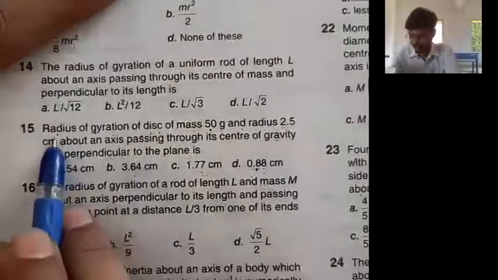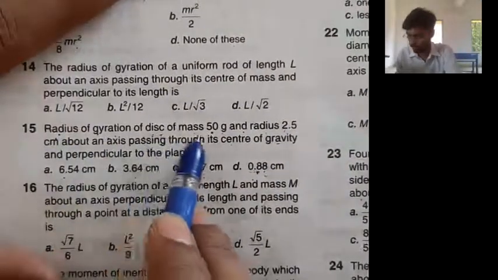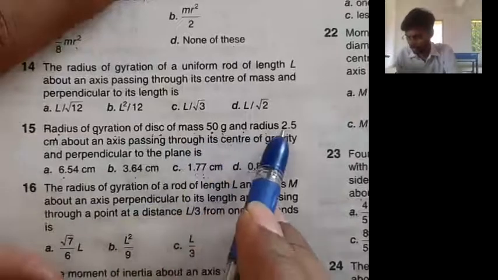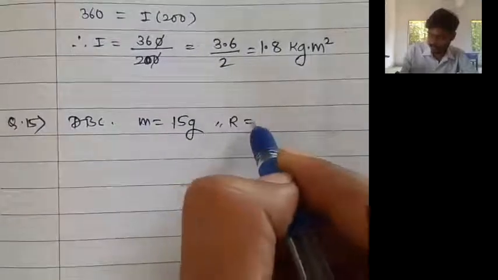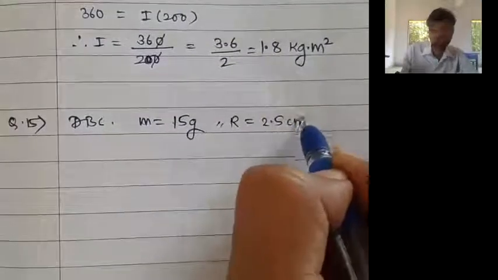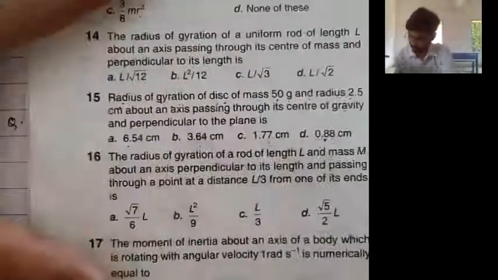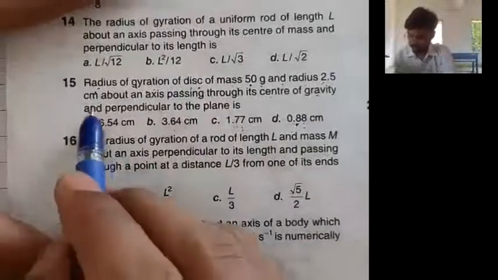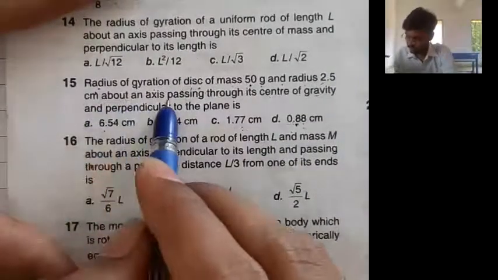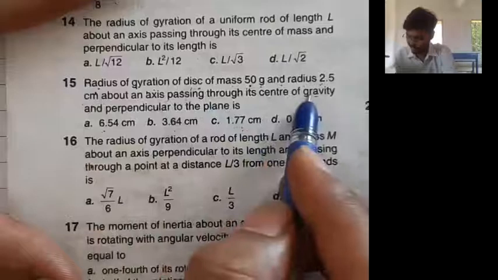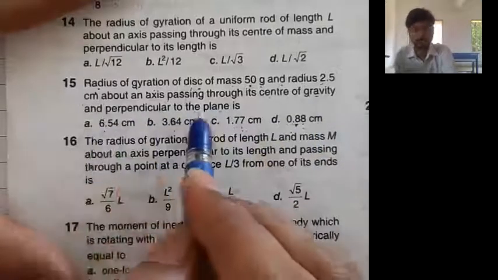Radius of gyration of the disc of mass 50 gram and radius equal to 2.5 centimeter, about an axis passing through its center of gravity and perpendicular to the plane, is.